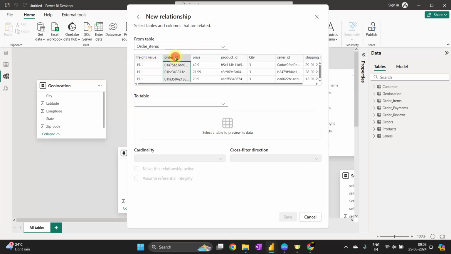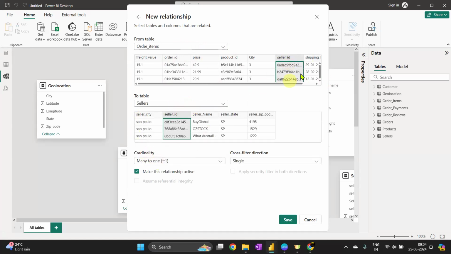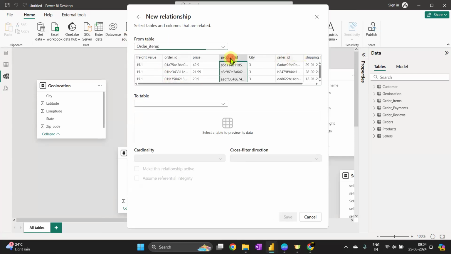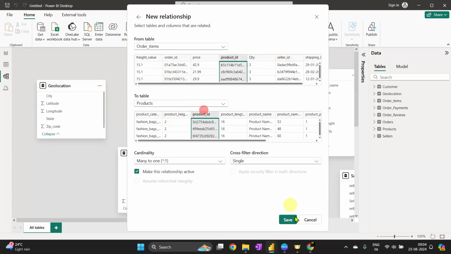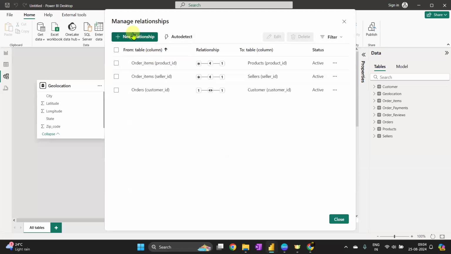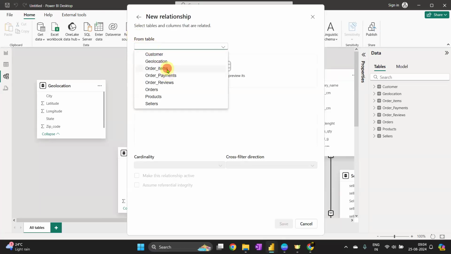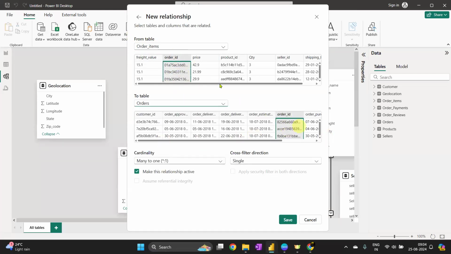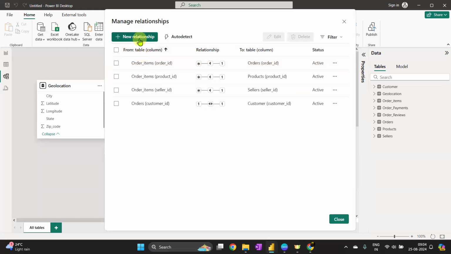Order items contain order ID, product ID, seller ID, so three tables. Let's go one by one. Seller ID and seller, so these two columns are connected. Save. Next, again order items, product ID, product table. Save. And finally, order items, order ID, and do we have the order table? Minute one. Cool. This one too. Save. So till order items we are done.